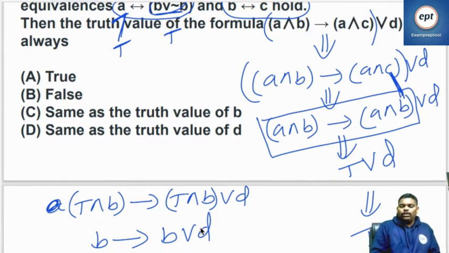Check if I have done anything wrong. See, if B is true, this is also true.